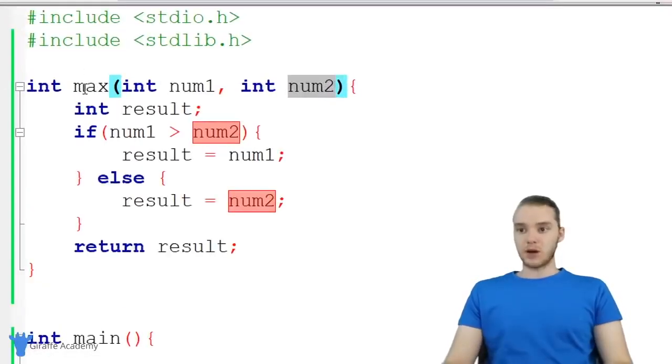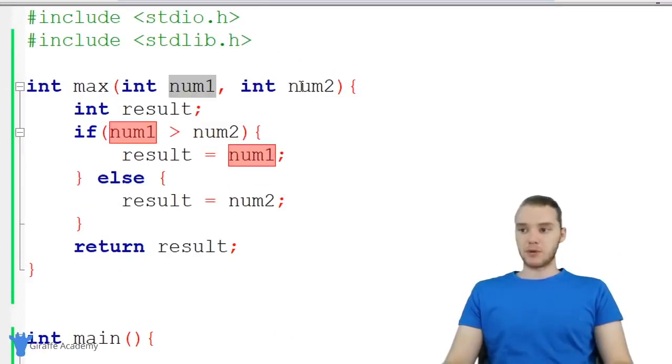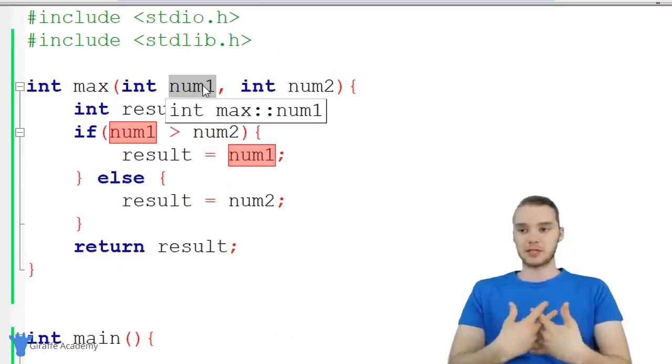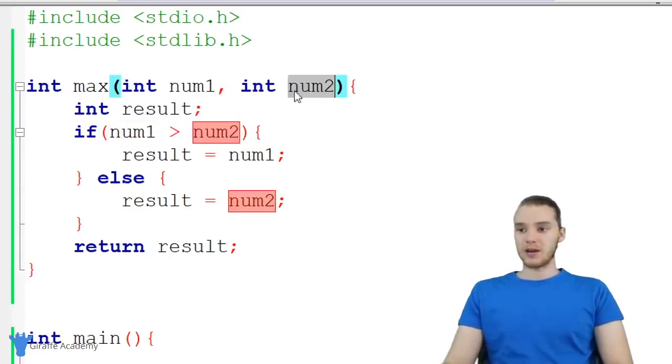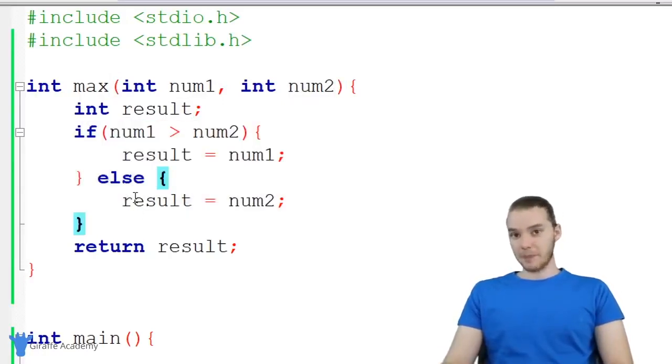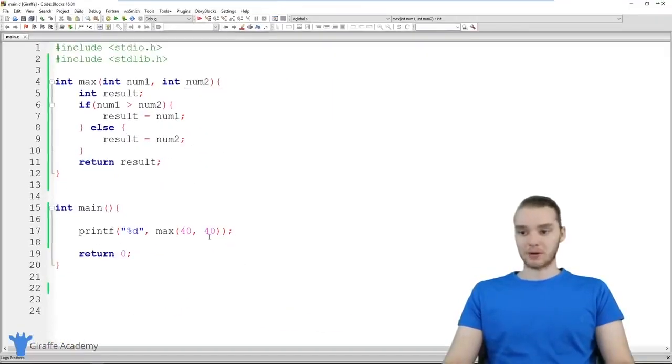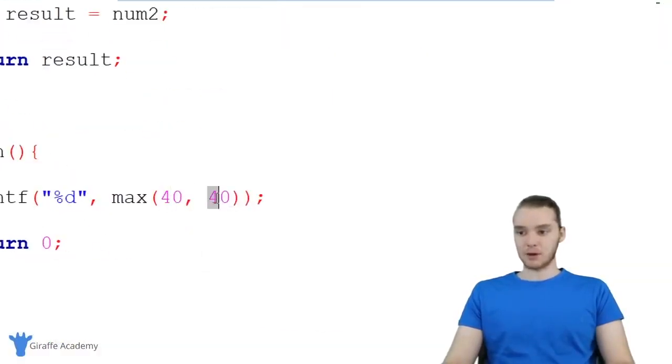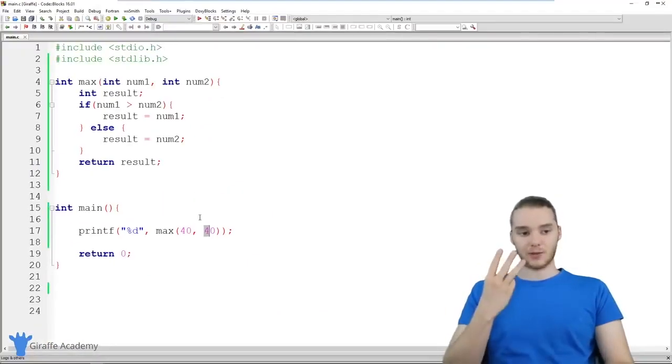So down here, we're allowing the user to input 2 parameters, so we're accepting 2 parameters into this max function, num1 and num2, and we're able to spit out which one is bigger. But let's up the ante a little bit. What if we wanted to accept 3 parameters? So instead of just passing in 2 numbers, we wanted to be able to pass in 3 numbers and have the max function spit out the biggest.